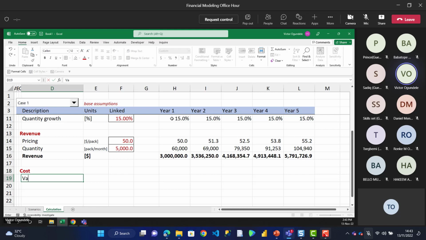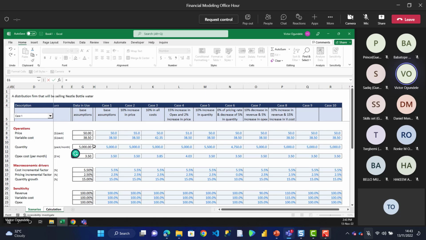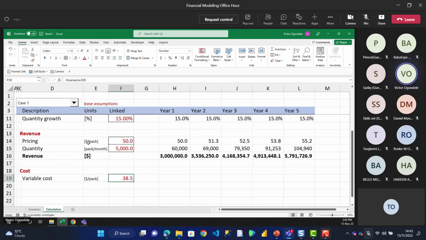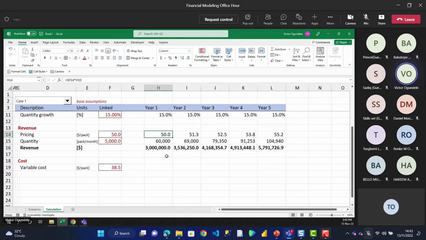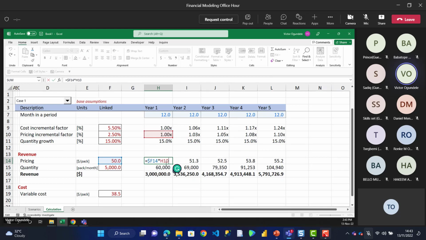So the first cost will be our variable cost. So let me just copy this format. Let me put it here. For our variable costs, you said this is what we have, 38.5. Right, so as I said, a lazy modeler gets things done faster. So what I'm going to do is come to this pricing calculation that I've done. Let me look at this. Okay.